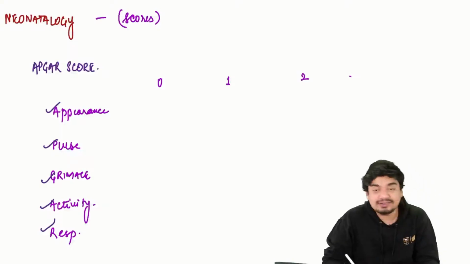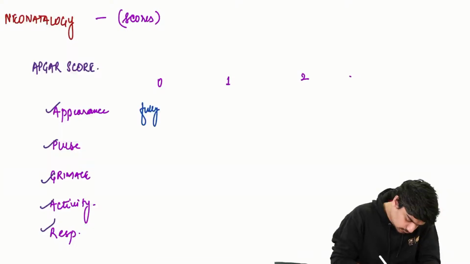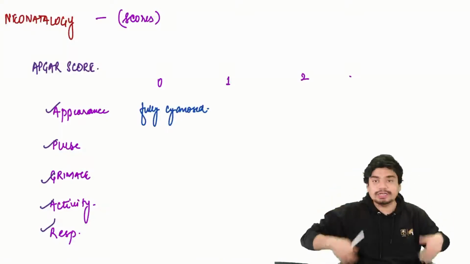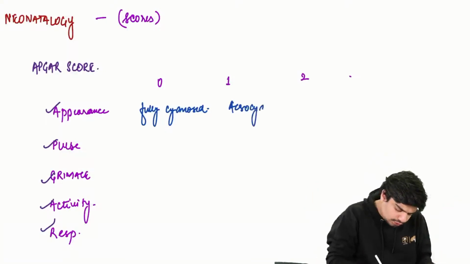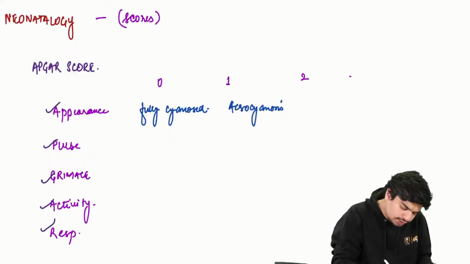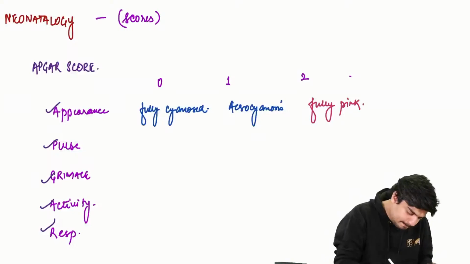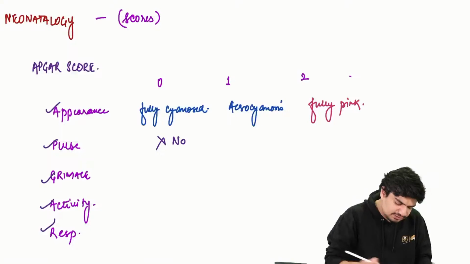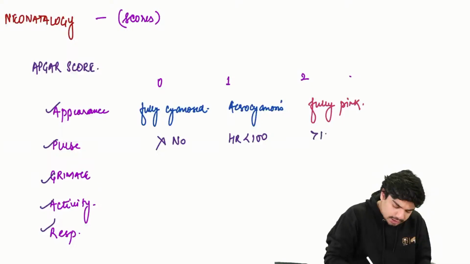As far as appearance is concerned, you'll give a score of 0 if the child is fully cyanosed. You'll give a score of 1 if there is acrocyanosis, that is the body is pink but the limbs are cyanosed. 2 is if the body is fully pink. Pulse: no pulse, 0. If the heart rate is less than 100, 1. More than 100, 2.